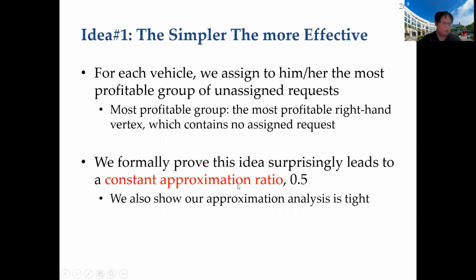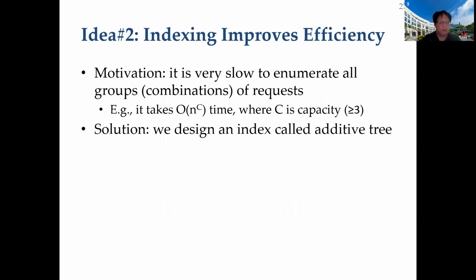Although this idea is very easy to understand, we formally prove that this idea leads to a constant approximation ratio, 0.5 without any assumption. Now, the remaining issue becomes the efficiency. Existing bipartite matching-based solution is inefficient, since it enumerates all combinations of requests. We design a new index called additive tree.